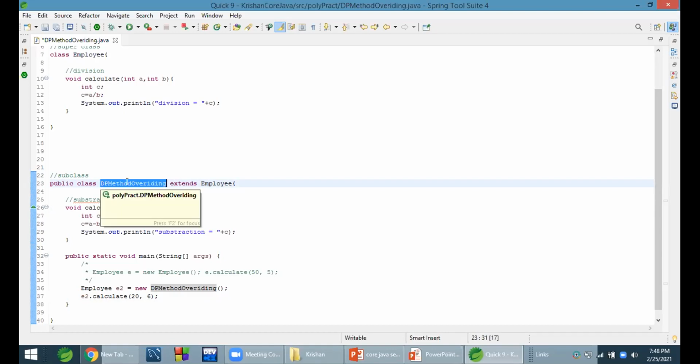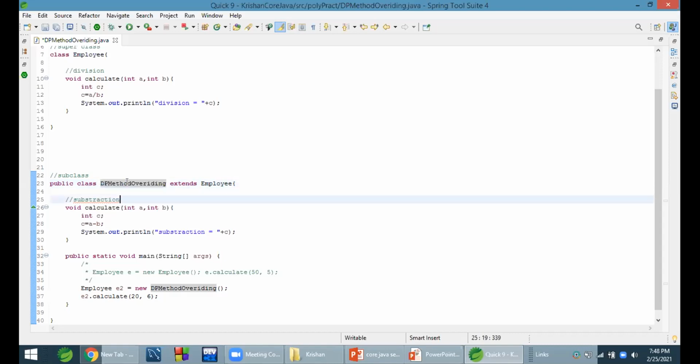What he is asking is, instead of creating a superclass reference, if we create only a subclass object, then which method is called?